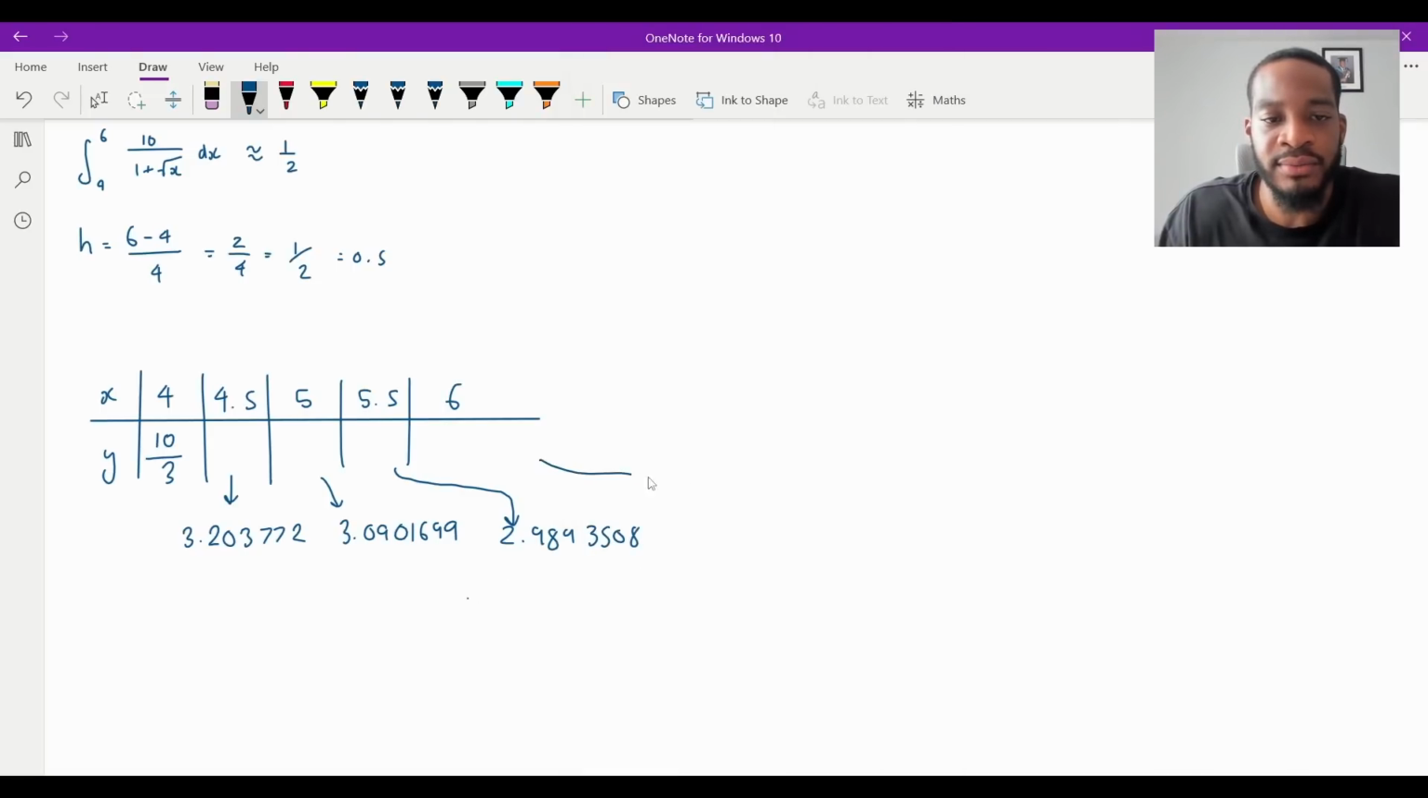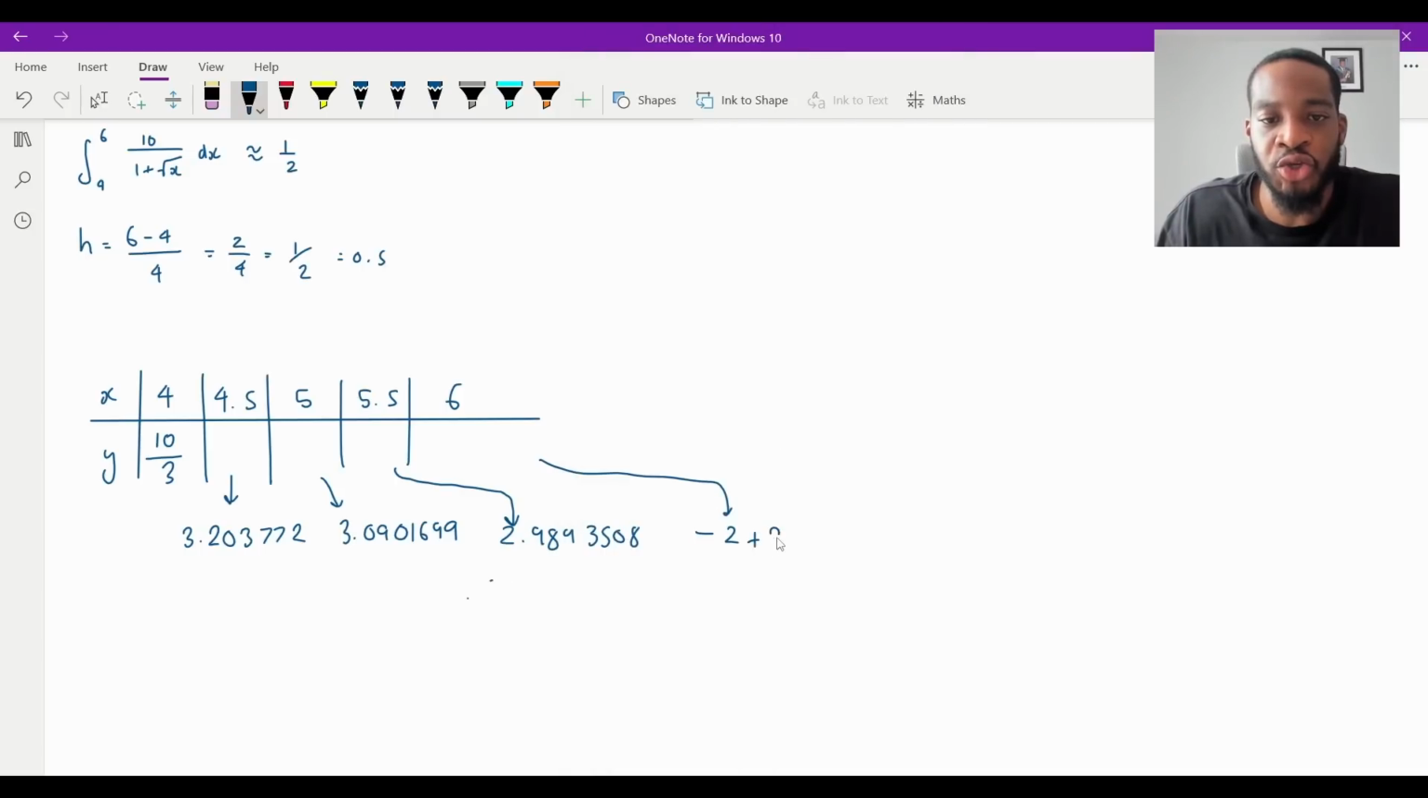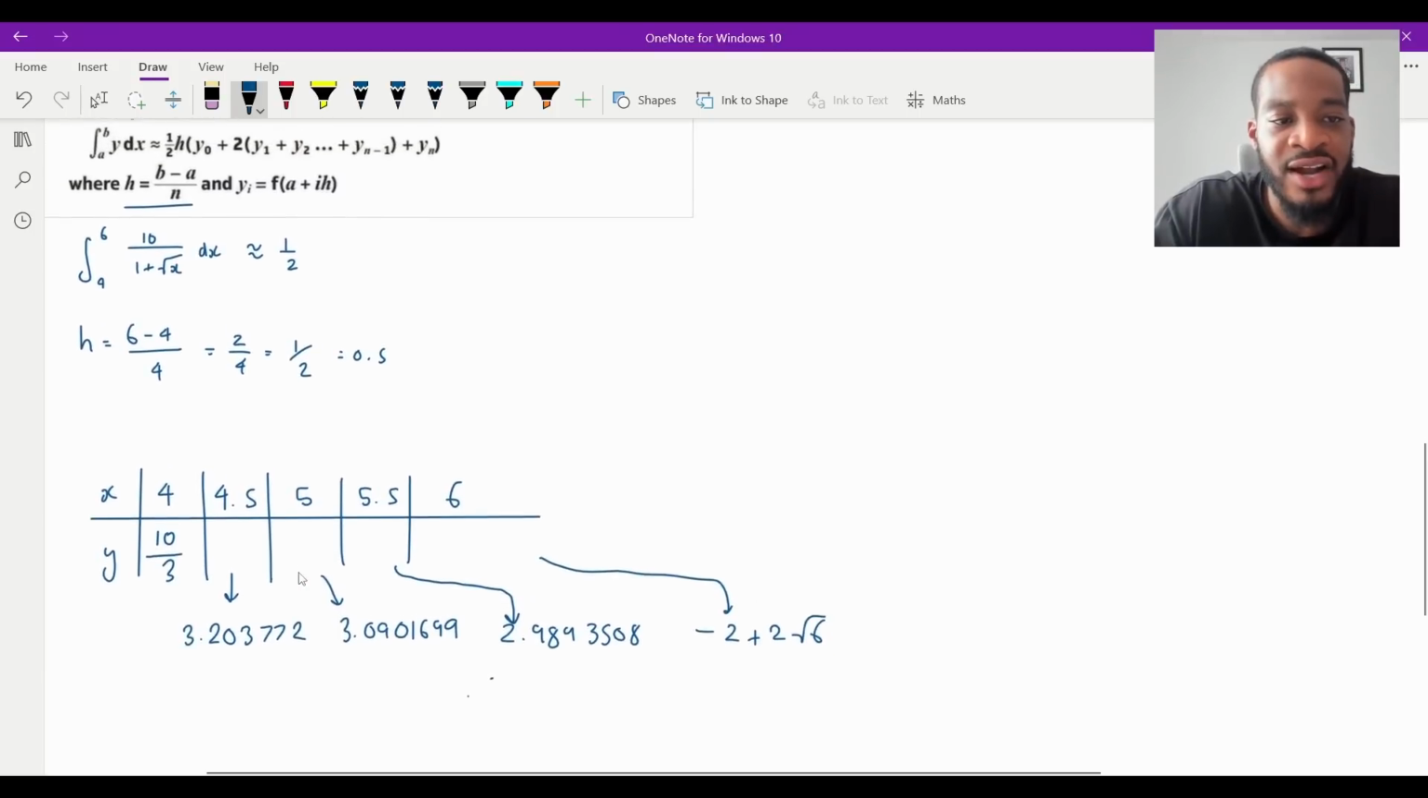And then the last one is going to be, change that to a 6. Minus 2 plus 2 root 6. You know what? I'll leave it like that because that's not too bad. Minus 2 plus 2 root 6. And now what I'm going to do is just literally punch all of these values into the formula here.